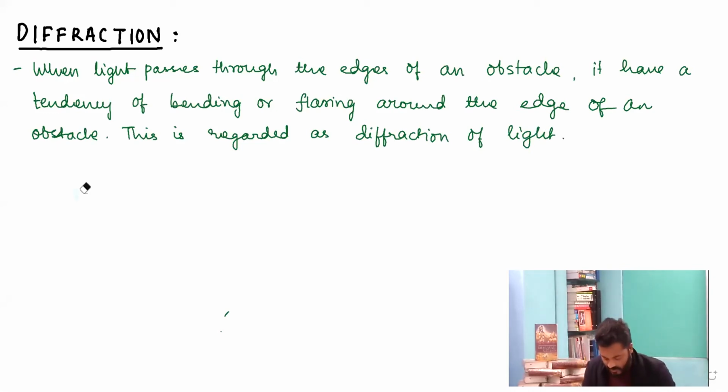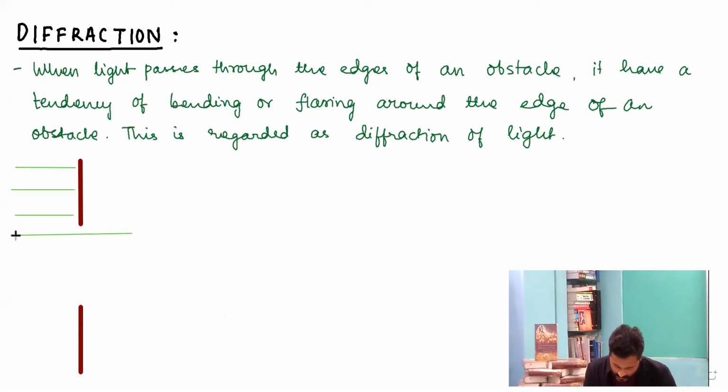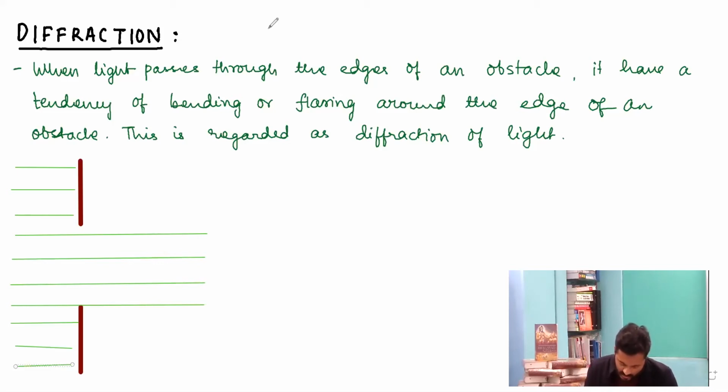Now let us look at this once in a screen format. I am considering here a slit. So in this particular scenario, if I consider a plane wavefront which is striking this slit, then the light rays falling on this slit will pass like this and reach the other side.